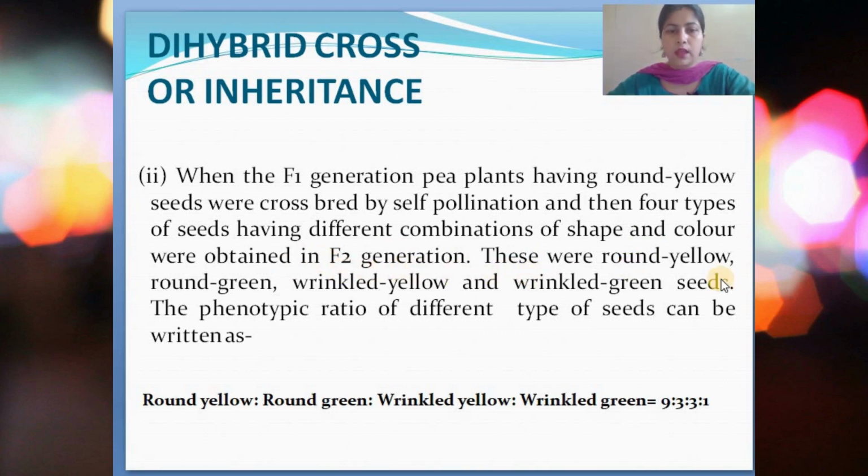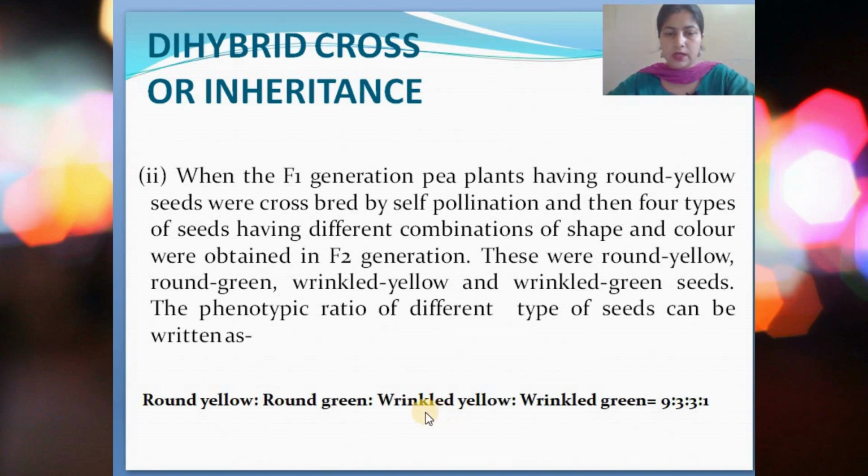So these were round yellow, round green, wrinkled yellow and wrinkled green seeds. The phenotype, as I told you before, means the physical appearance. So the phenotypic ratio of different types of seeds can be written as round yellow is to round green is to wrinkled yellow is to wrinkled green equals 9 is to 3 is to 3 is to 1.